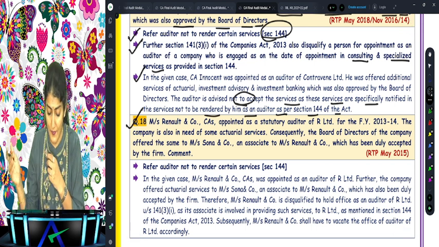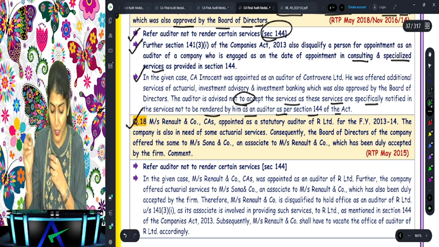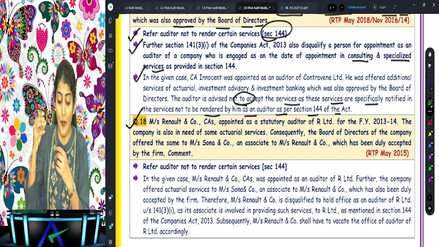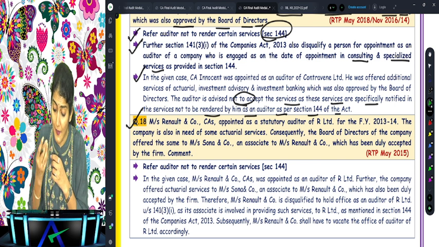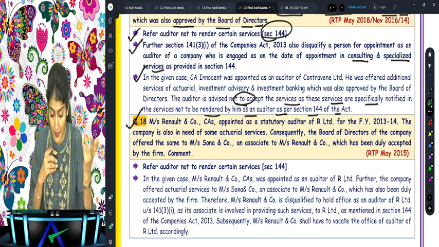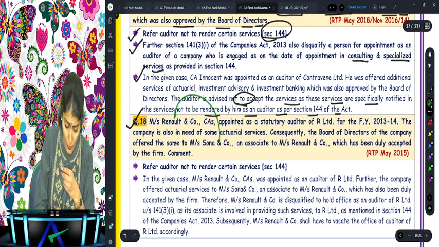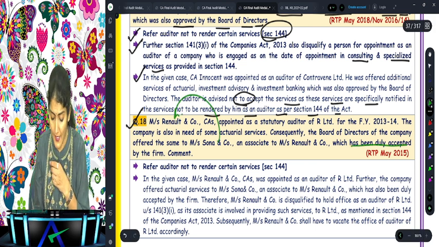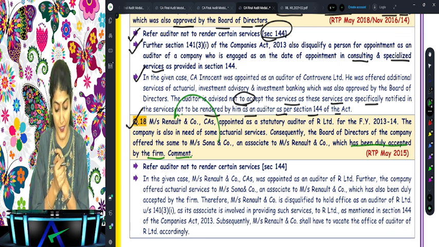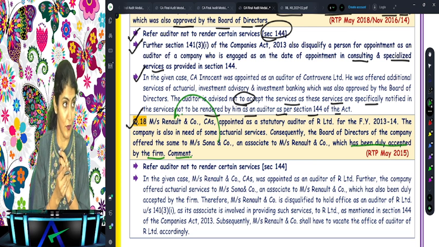Renault and Company, CA, appointed as a statutory auditor of R Limited for 13-14. The company is also in need of some actuarial services. Consequently, the board of directors of the company offered the same to Sona and Company, an associate of Renault and Company, which has been duly accepted by the firm. Comment. Right? Qualified or disqualified? Whose associate is it? It is the associate of the...